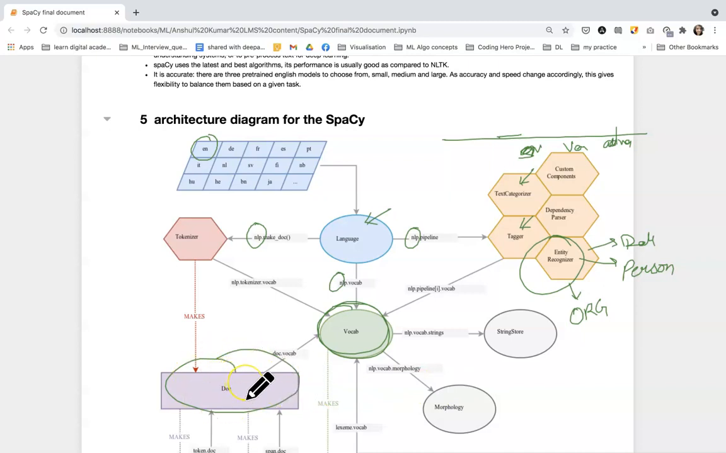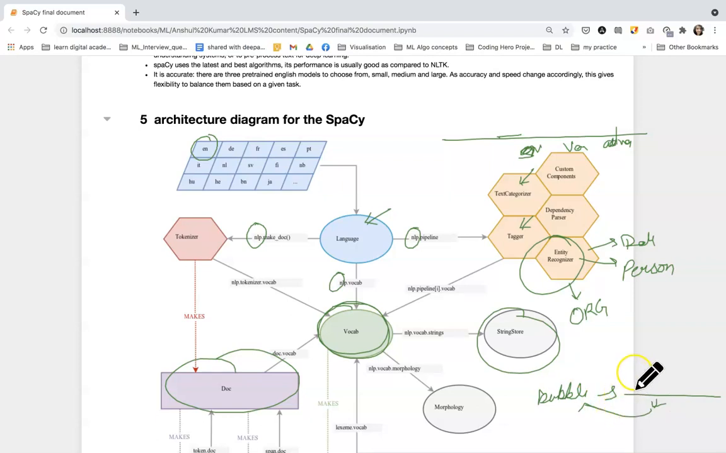Fine. Now let's come to this part, string store. What does string store do? This maps the string to hash values, or hash values back to the string. Suppose I ask what is the hash value for the word, let's suppose, bubble. This string store will give me the hash value for this word bubble. Now if I want to see what is the word against this hash value, vice versa, it will give me again the word bubble.